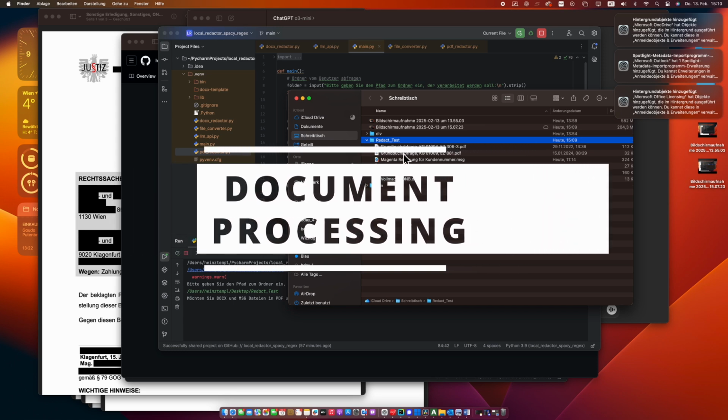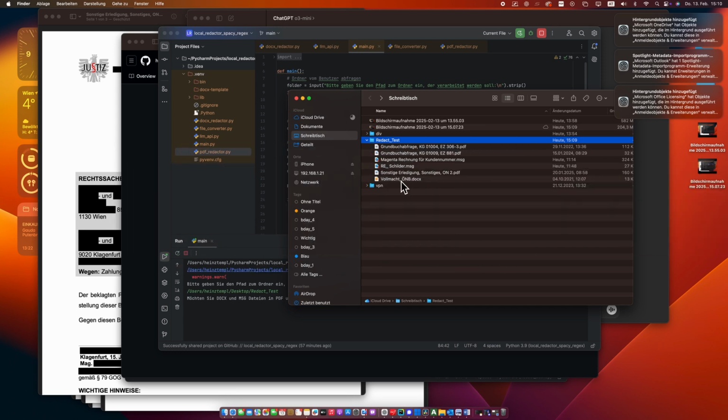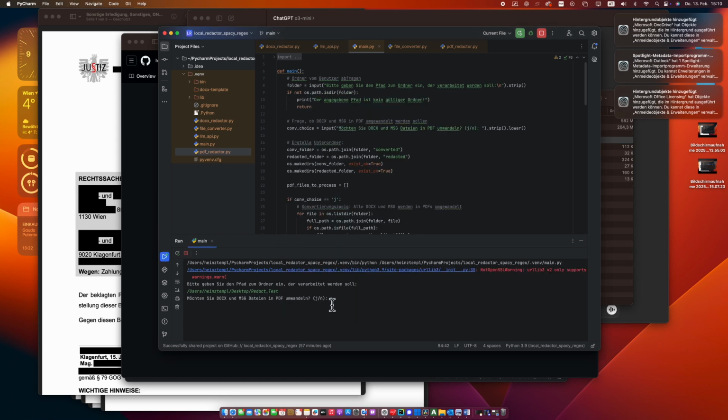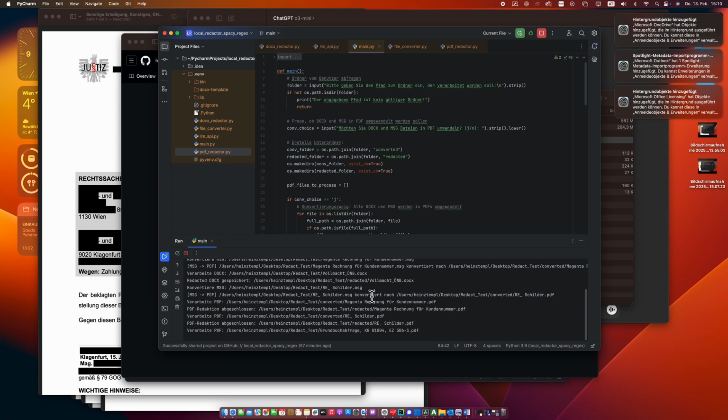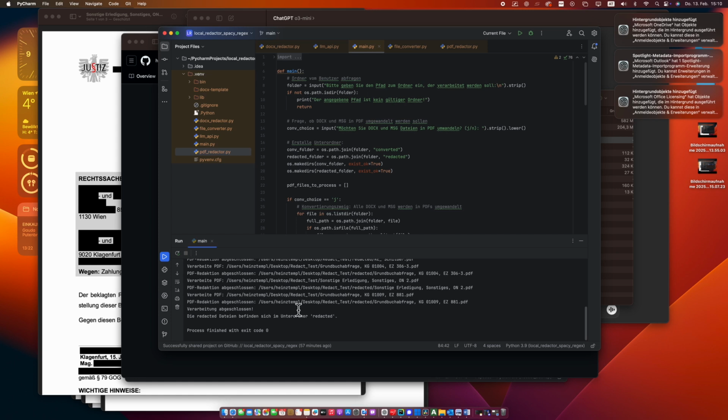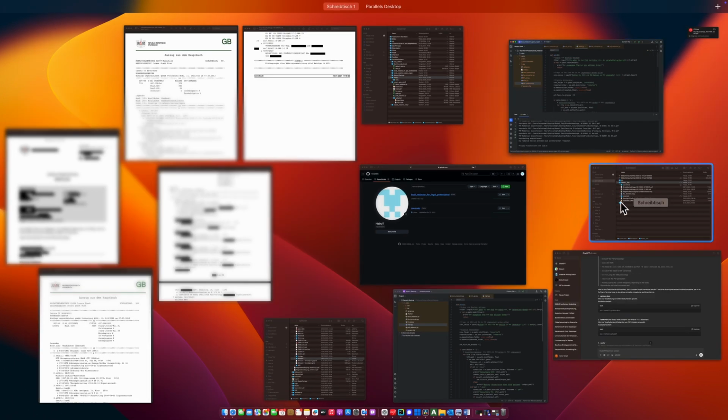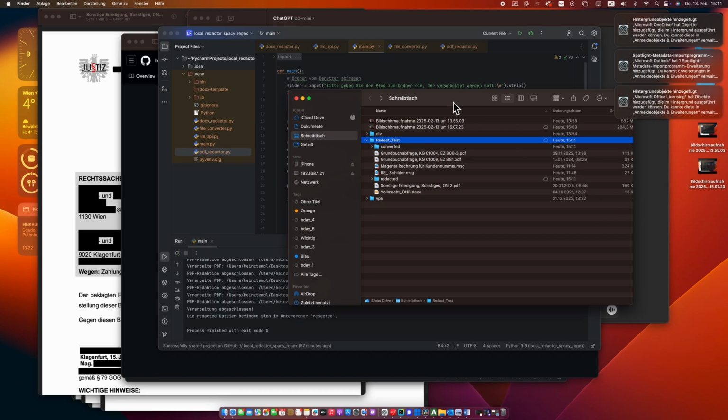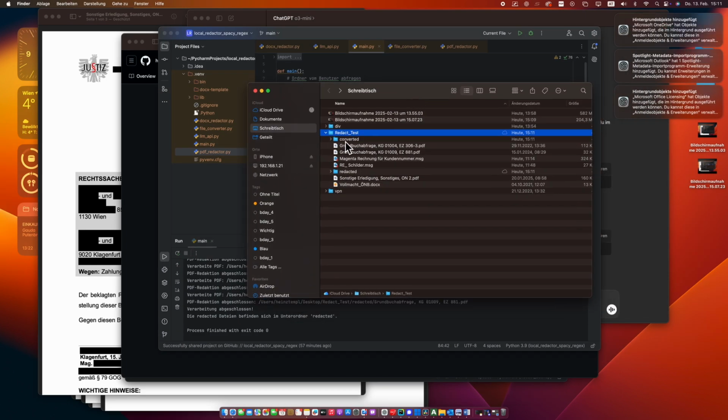You can see my folder structure here. I have created a test folder with a few documents, a land register excerpt, an email, another email, and a court order, which I won't open for now, as well as a case file. Next, all PDFs are processed through our pre-AI workflow. In this step, regex identifies all structured data, such as email addresses and phone numbers. After that, spaCy takes over to detect and anonymize names, companies, and other entities.